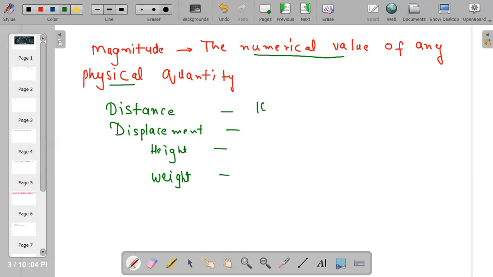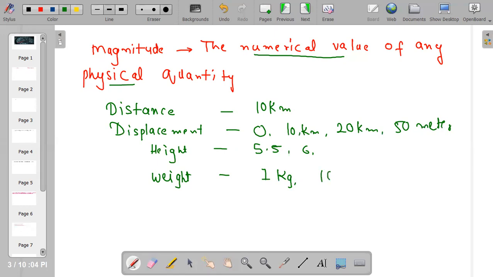Distance can be 10 kilometer, 20 kilometer, 50 meter. Displacement can be 0, as we know, or 10 kilometer. For height, you can write 5 feet 5 inch, or 6 feet. Weight is 1 kg, 2 kg, 5 kg, 1000 kg, or 10 grams.